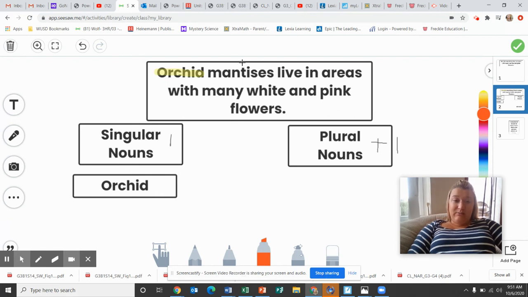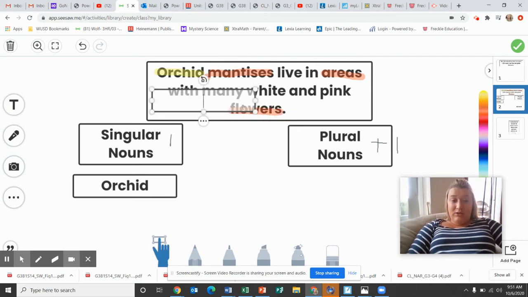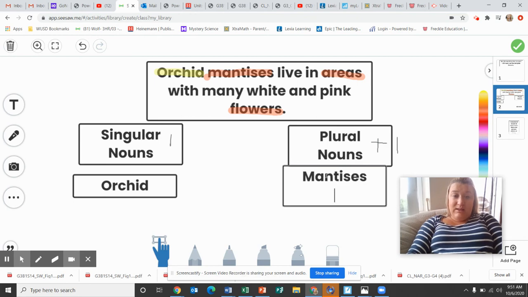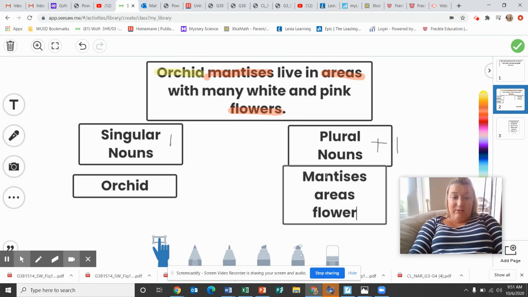Plural nouns. That's a person, place, or thing that has more than one, and you can often tell that by having an S there. So we have orchid mantises live in areas with many white and pink flowers. So those three words I'm going to write under plural: mantises, areas, and flowers.